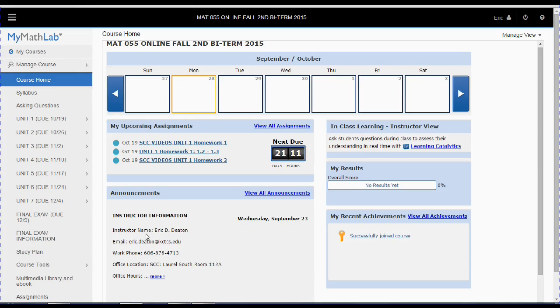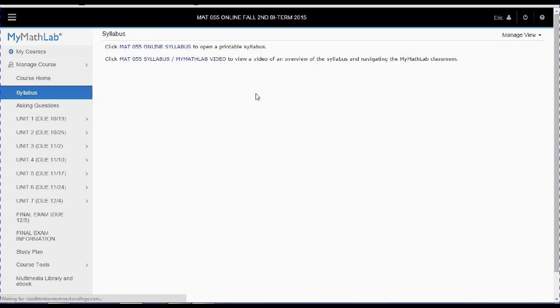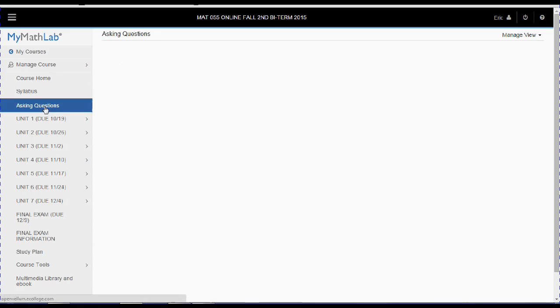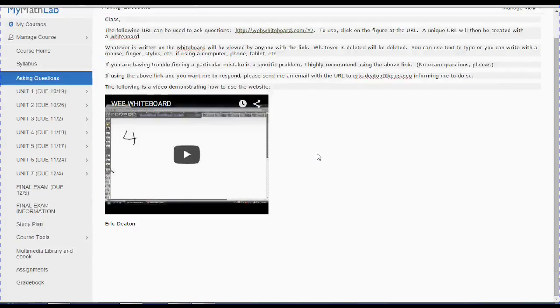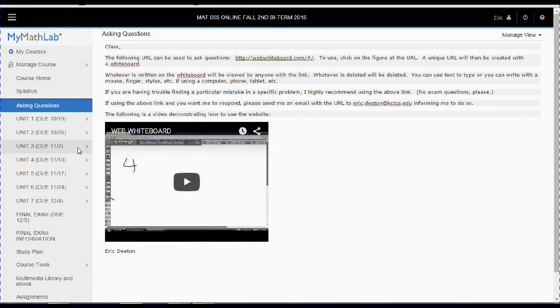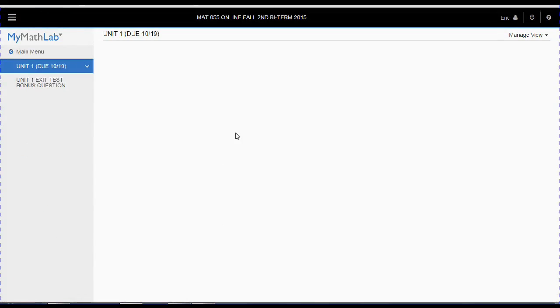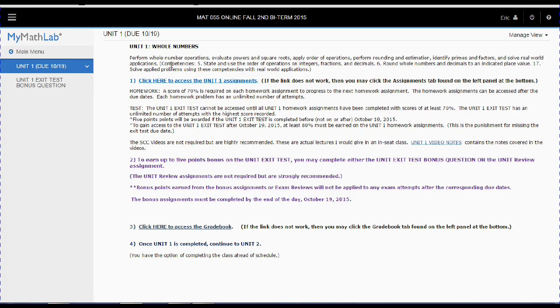You'll see some announcements, which will be the same announcements I'll post on Blackboard, and I'll also send those through email. This is another place where you can find the syllabus, and another place where you can ask questions, just like in Blackboard. But I want to click on Unit 1. Now in Unit 1 you can see some more information. I posted information everywhere just so you'll know exactly where to look and where you can find what you need to be doing.